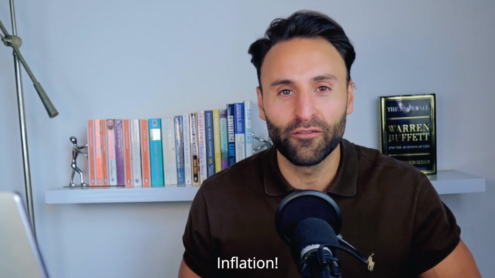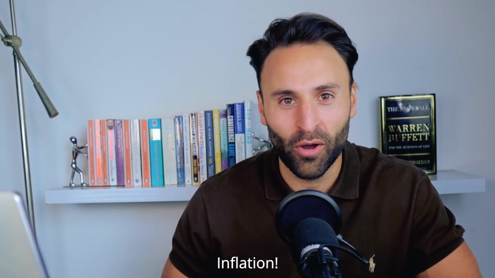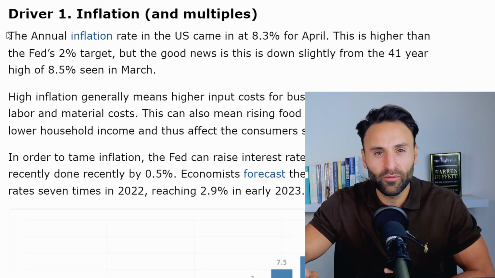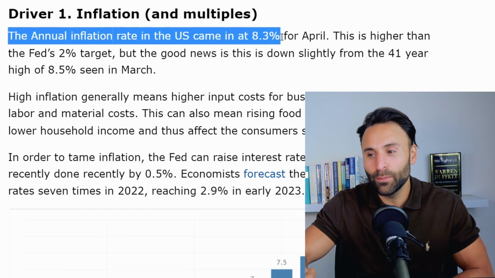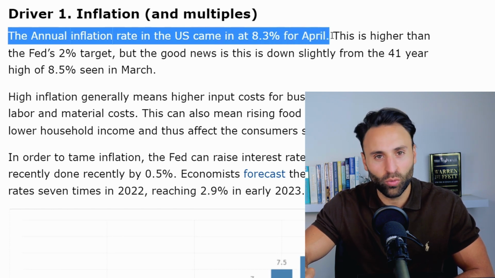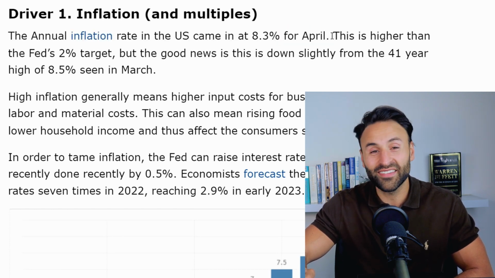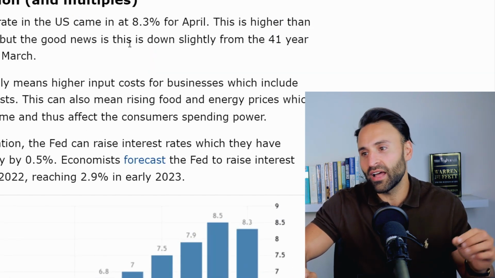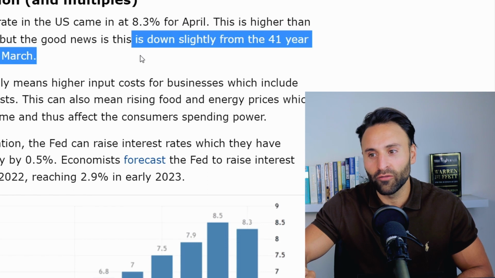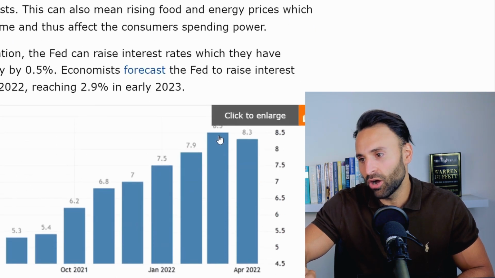Well, there's another reason for this, and the big elephant in the room is inflation, which is like a thundercloud hanging over the stock market right now. So if we dive into inflation here, the annual inflation rate in the US came in at 8.3% for April 2022. Now, this is higher than the Fed's 2% target, but the good news is it's down slightly from the 41-year high of 8.5% seen in March. So as you can see, there has been a slight tick downwards.